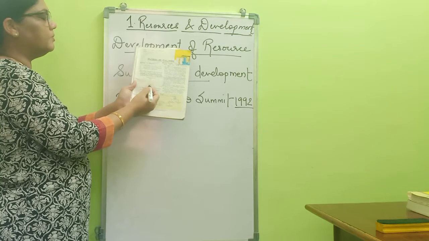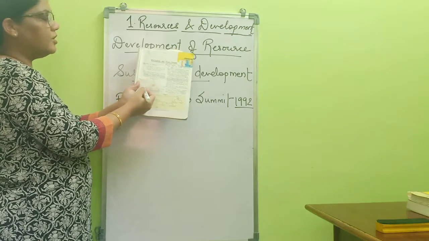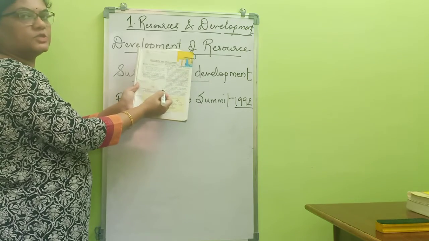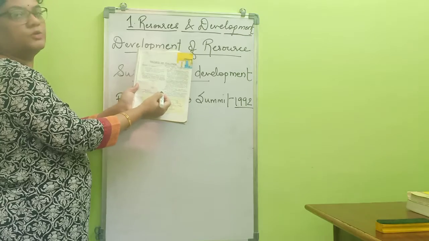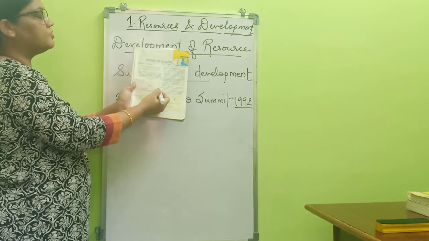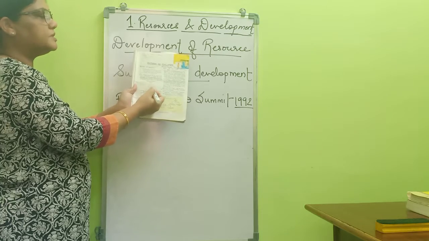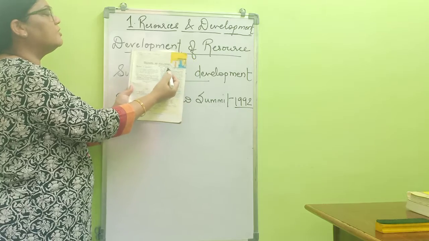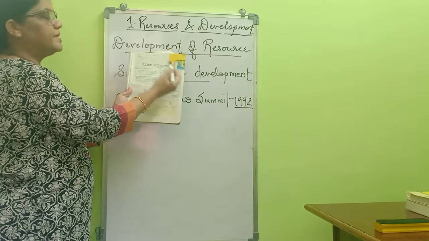Technology is brought out by human beings, and institutions are also brought up by human beings. So all three, nature, technology and institution, are correlated with human beings, and that's why human beings are said to be the best resource.